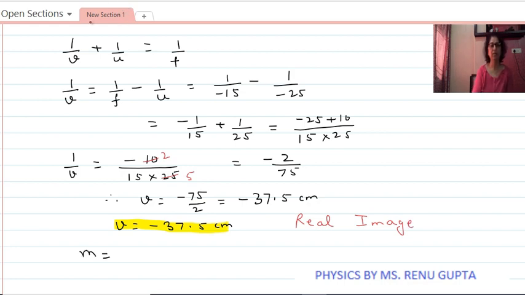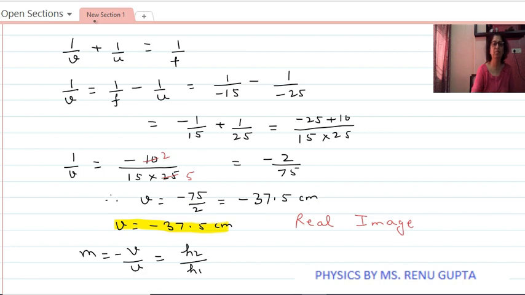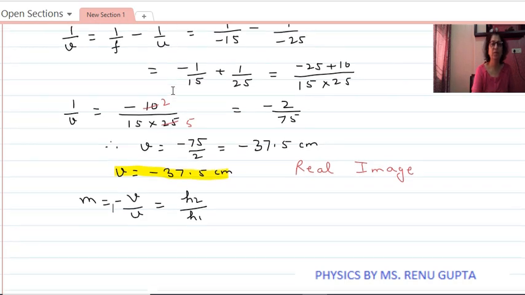So magnification is given by minus v upon u, that is equal to h2 upon h1. Now we know the values of v and u. Since the image is a real image, the magnification is negative.